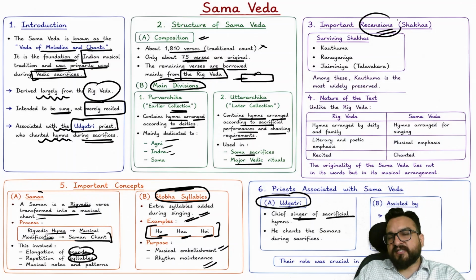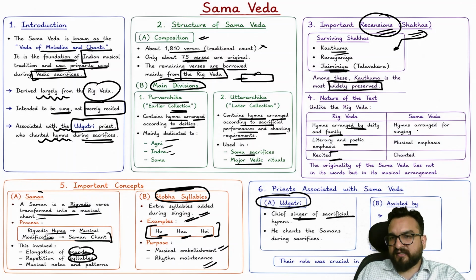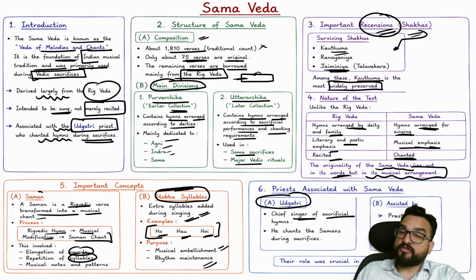Important recensions: recensions means versions as understood by later scholars, like Kauthuma and Jaiminiya. Among these, Kauthuma is the most widely preserved. Unlike Rigveda, whose hymns are arranged by deity and family, with literary and poetic emphasis, and are recited, Samved has hymns arranged for singing, with musical emphasis, and chanted. The originality of the Samved lies not in words but in its musical arrangement.